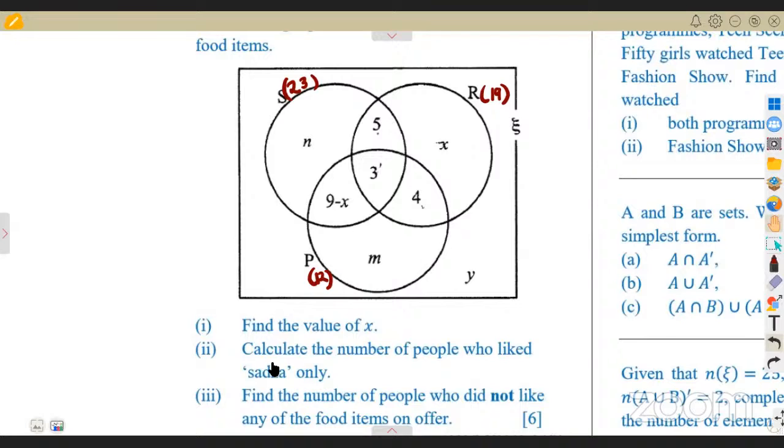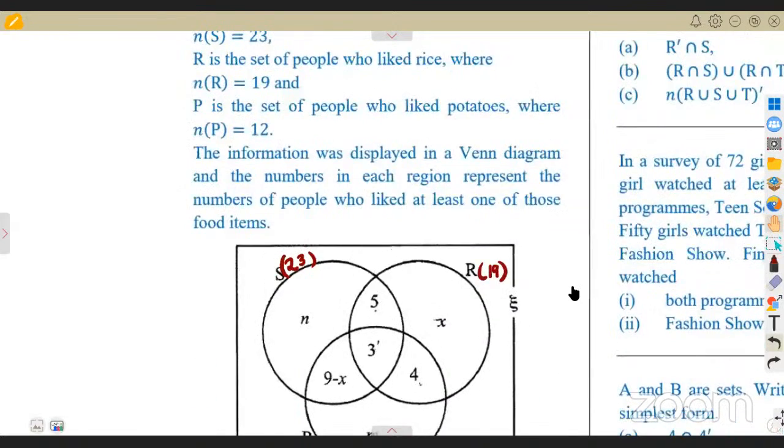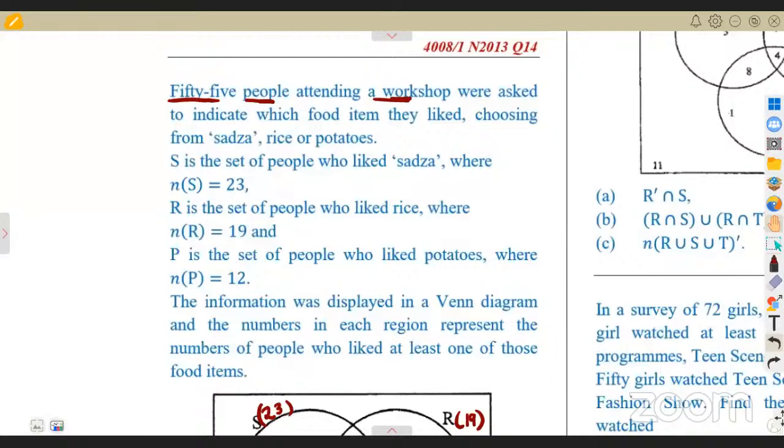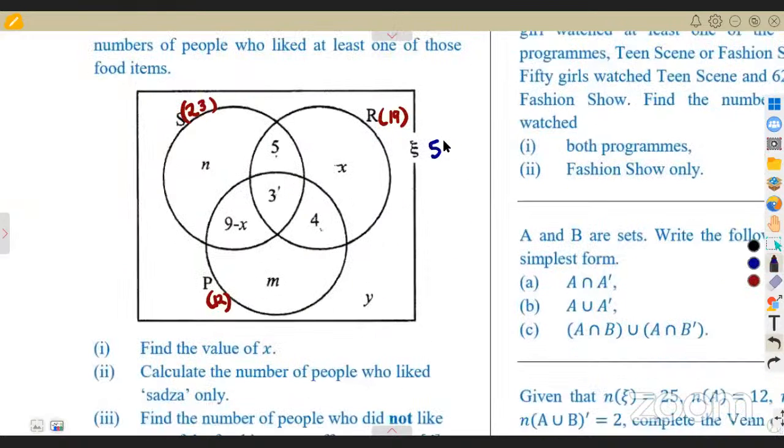The value of X, meaning to say, if you are to consider here, we are told that 55 people attended a workshop with us. There were 55, meaning to say the universal set, everything, there's 55. But the question is, are we going to use this 55 to find the value of X? Is it possible?